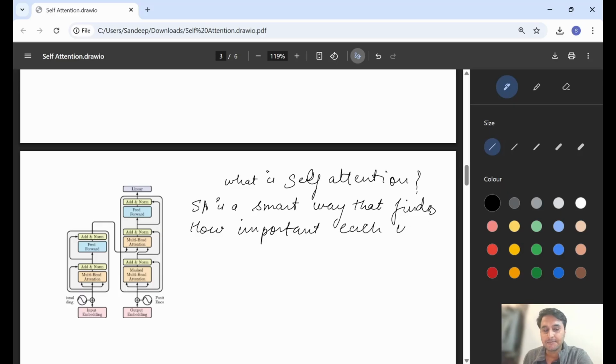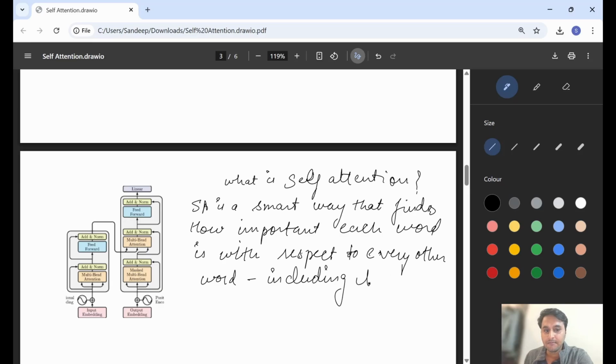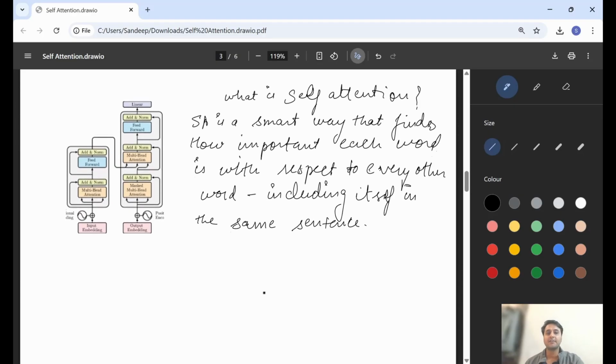Each word is with respect to every other word, including itself, in the same sentence. Same sentence. So this is the proper definition of self-attention.